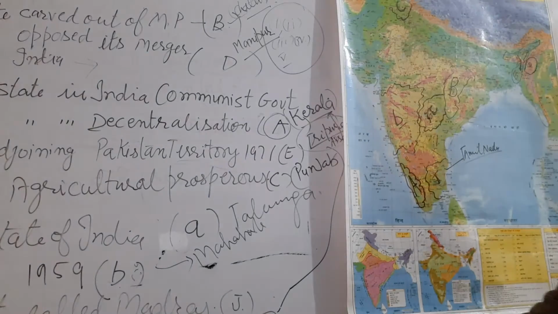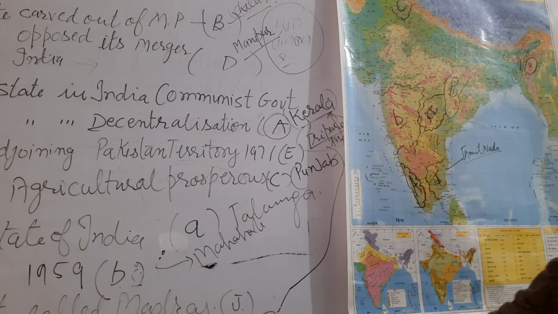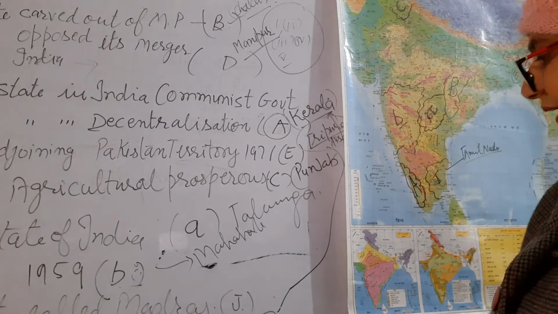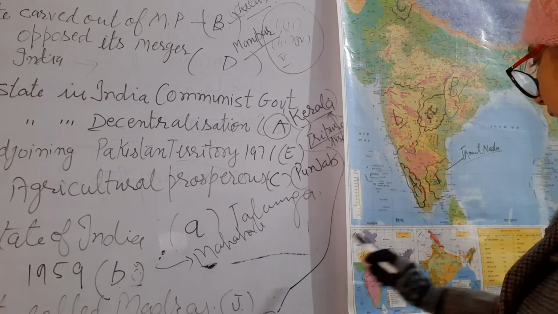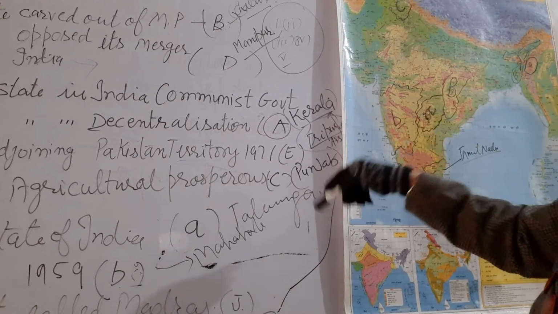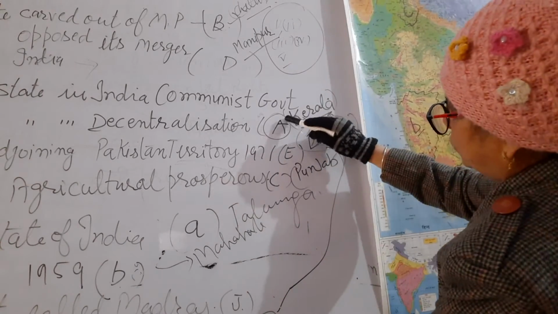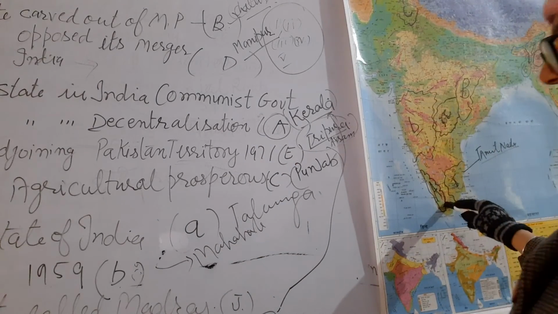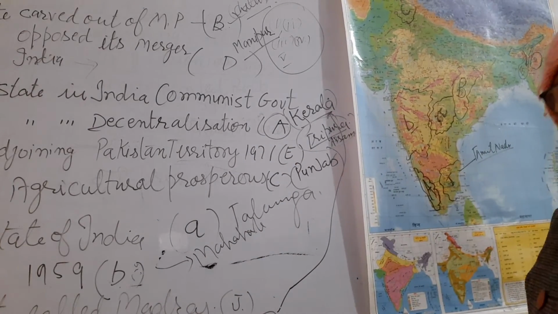The 9th question is the state to which our communist leader E.M.S. Namboodiripad belonged, right? That is marked A, capital A is there. So you have to recognize this state. I told you that A is marked 2 times, here also, here too. Then you have to identify once again that A is Kerala.